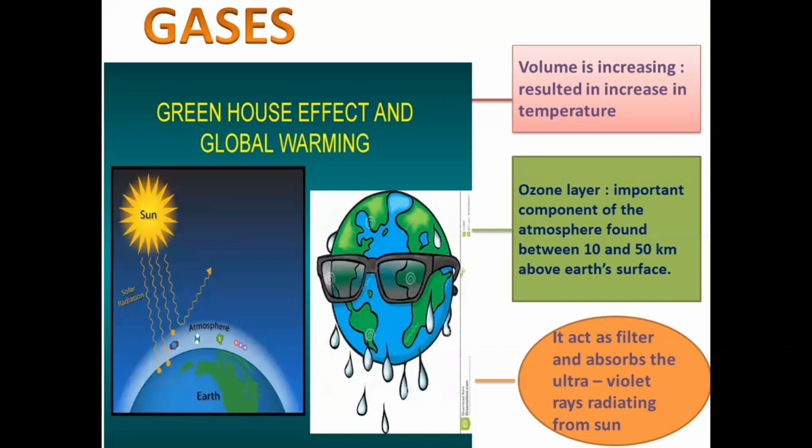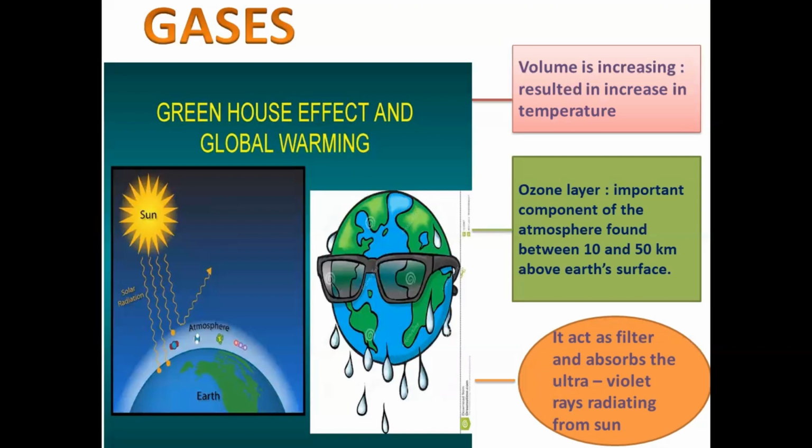Now, the ozone layer is an important component of the atmosphere between 10 and 50 kilometers above the Earth's surface. It acts as a filter, absorbs the ultraviolet rays coming from the sun and prevents them from reaching the surface of the Earth. And that's why the ozone layer becomes important.